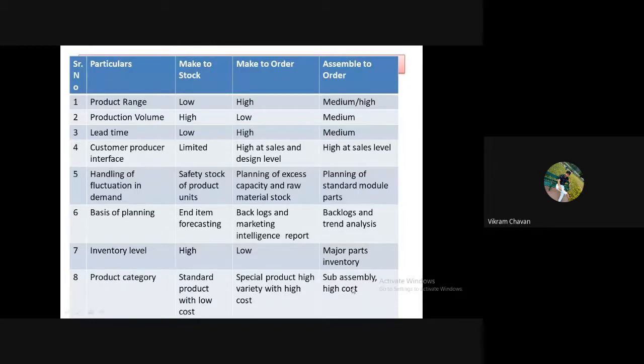Then assemble to order, planning of standard module parts.